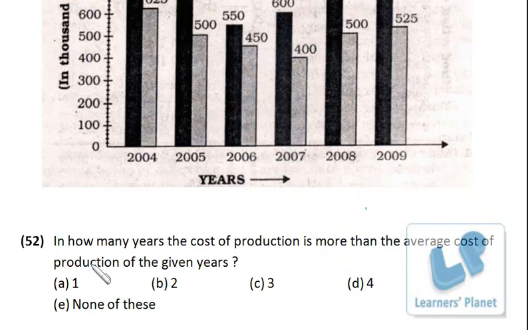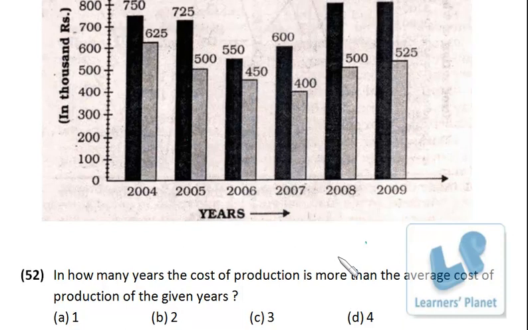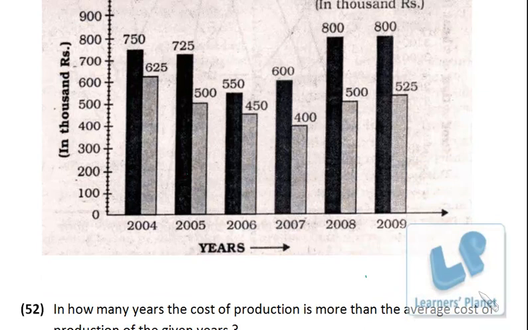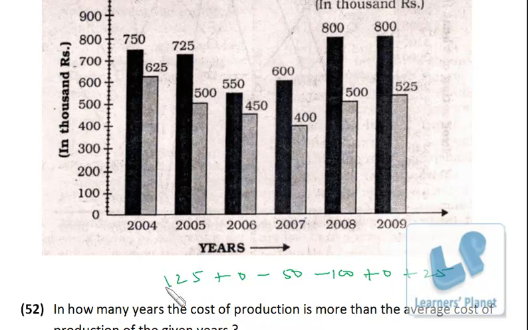Okay, next is, in how many years is the cost of production more than the average cost of production of the given years? So first of all, we need to find out the average cost of production, right? That means we have to find out the average of these light shade bars. I assume it to be 500, then just take the deviation: 125, 0, minus 50, minus 100, 0 and 25. So 125 and 25 is 150, minus 150, 0 deviation, that means average is 500.